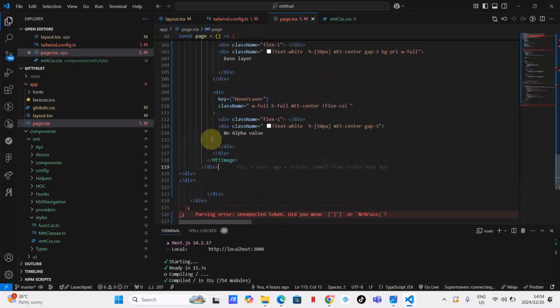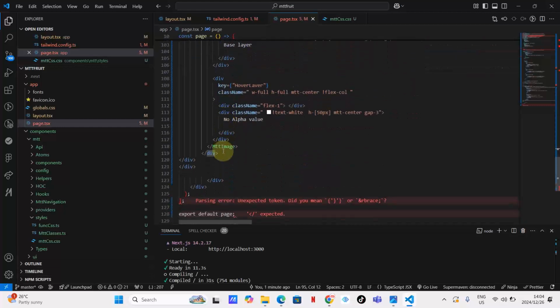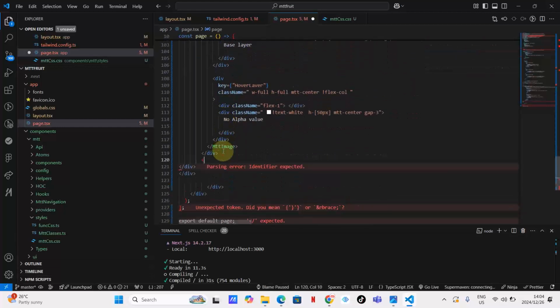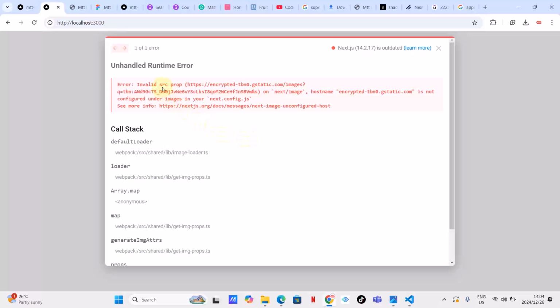Maybe I might have missed another div, let's say. Okay, so let me try to do this. This is just a quick fix. Usually these work sometimes. Yes, as you can see, I might have missed a div there when I was doing my copy and paste. Okay, let's see. Is Next.js going to allow me to use that image? Invalid src prop, hostname. As you can see, guys, this is what I said it was not going to allow me to do.